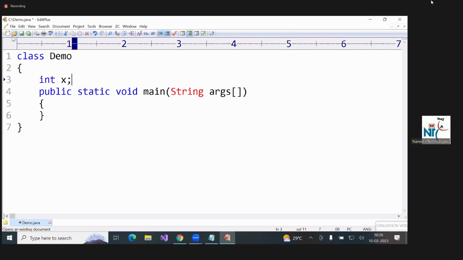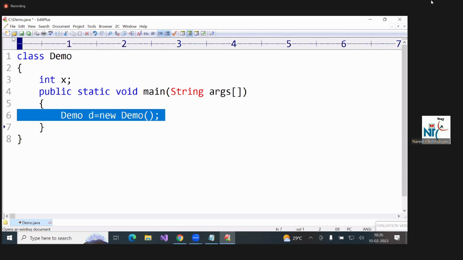This is which type of variable? Instance variable. Here, Demo d equal to new Demo. Is this line valid or not valid? Valid. But this is a constructor. Which constructor is this? Default constructor.